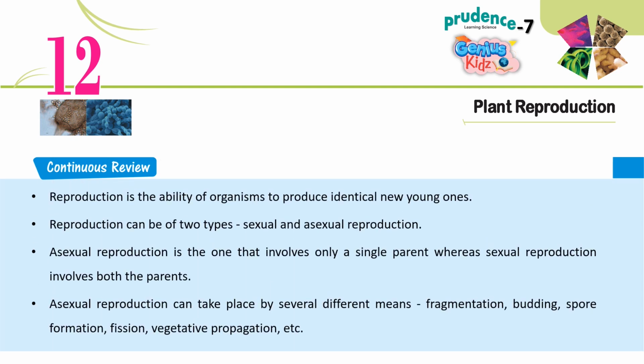Continuous review. Reproduction is the ability of organisms to produce identical new young ones. Reproduction can be of 2 types: sexual and asexual reproduction. Asexual reproduction is the one that involves only a single parent, whereas sexual reproduction involves both the parents. Asexual reproduction can take place by several different means: fragmentation, budding, spore formation, fission, vegetative propagation, etc.